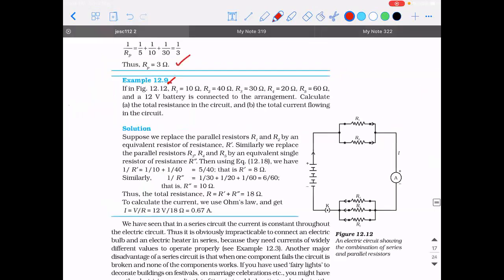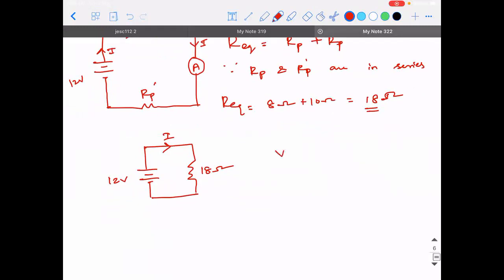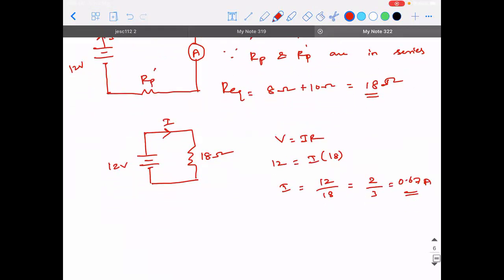What are they asking? The total resistance in the circuit is 18 ohm. Okay, total current flowing in the circuit. Now you can do it. V is equal to IR. V is 12, so 12 is equal to I into 18. I will be 12 divided by 18, or 2 divided by 3, which is 0.67 ampere. Clear, guys? So this is how you need to solve problems based on series and parallel.